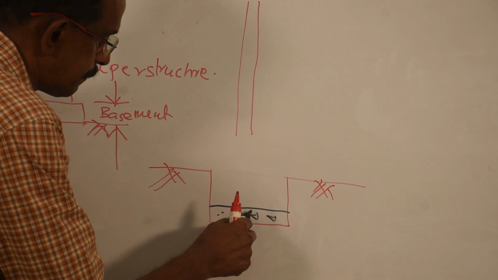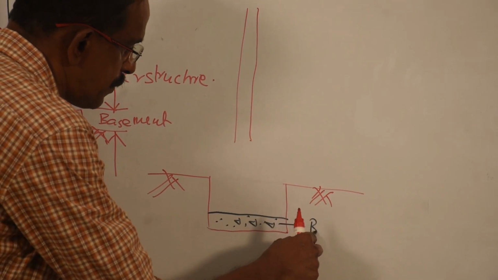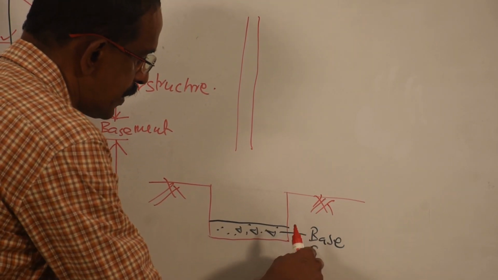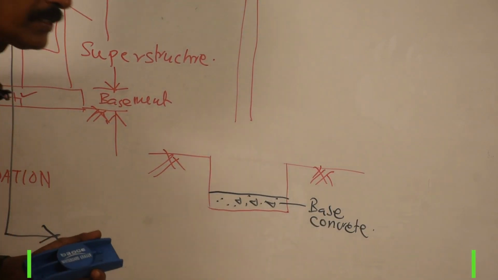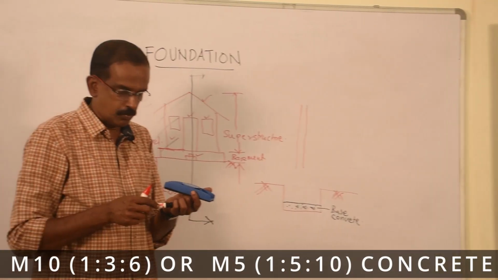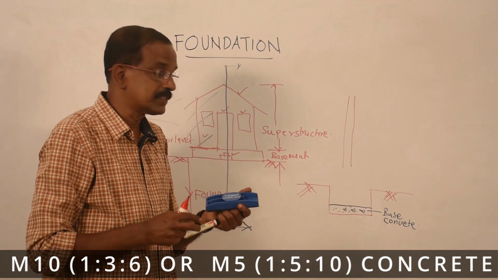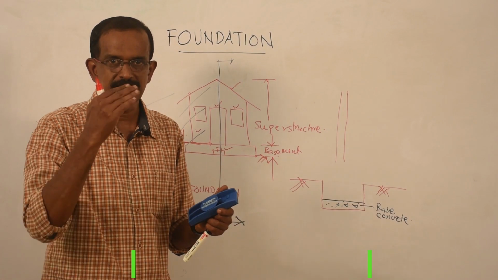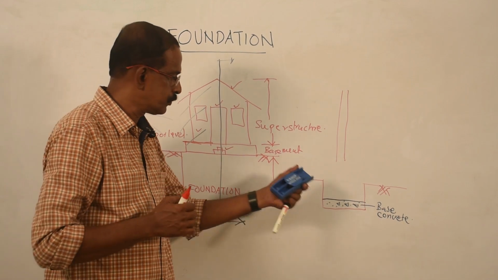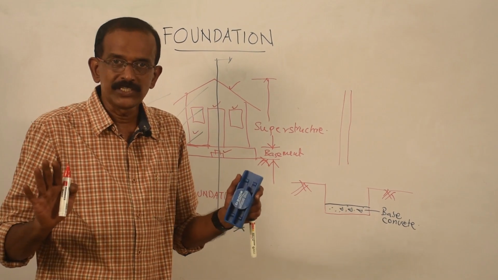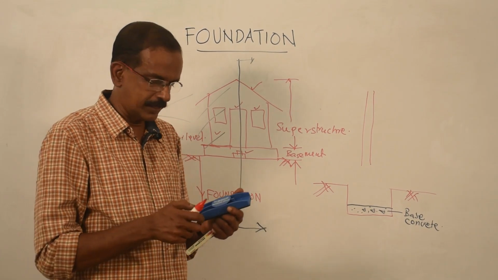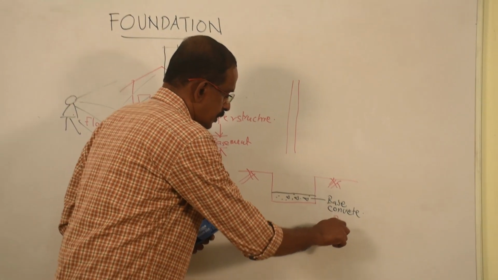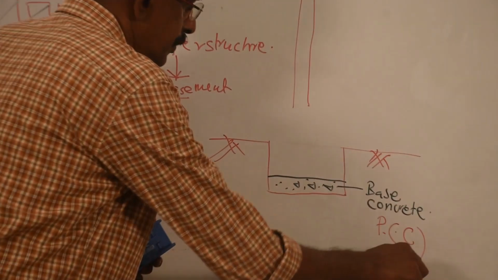For that, M10 concrete or M5 concrete can be used without any reinforcement. We have discussed the purpose of reinforcement. For this base concrete, there is no tension, only compressive force is coming, so reinforcement is not required.